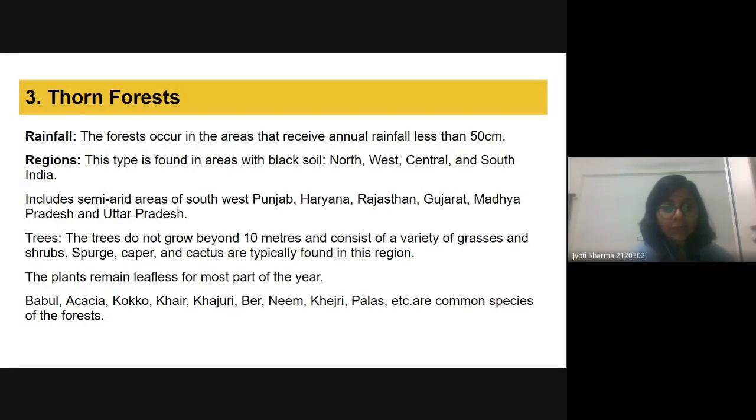Here the trees are babool, acacia, coconut, khair, khajuri, ber, neem, and palas, and you can see most of the trees have very short leaves that prevent higher evapotranspiration, because they have less rainfall and less water to survive. So this type of leaf we can find in these species.